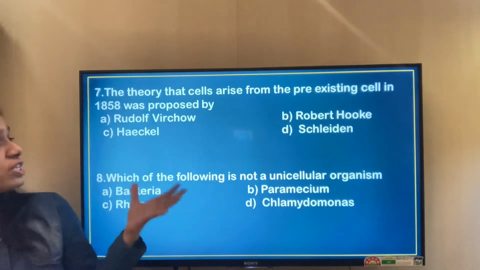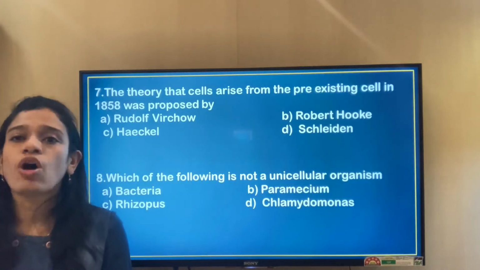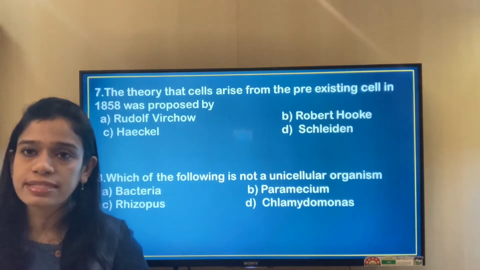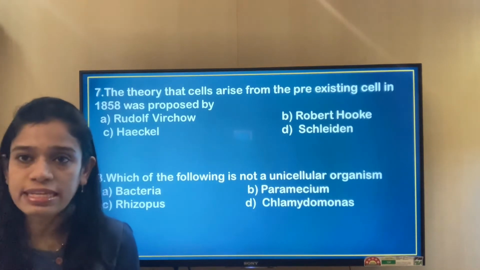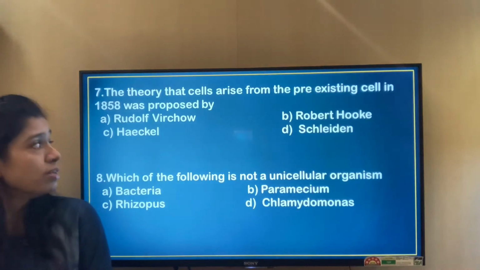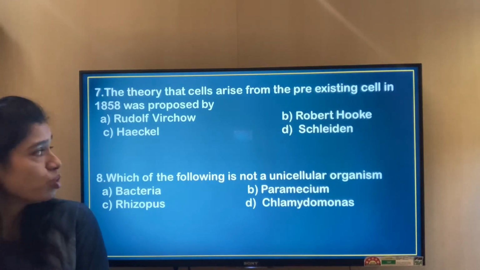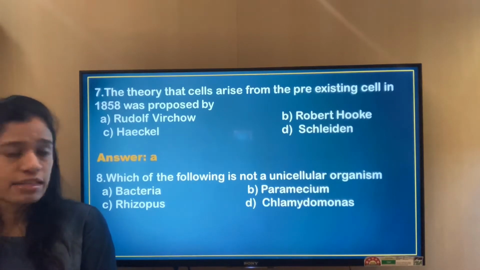So it was the scientist Rudolf Virchow who had first told that the cells always arise from the pre-existing cells. The cells always undergo cell division, which gives rise to the daughter cells, and that is how cells arise. So this theory was first put forward by Rudolf Virchow. It was not Robert Hooke, Haeckel, or Schleiden. So the correct answer is answer A.